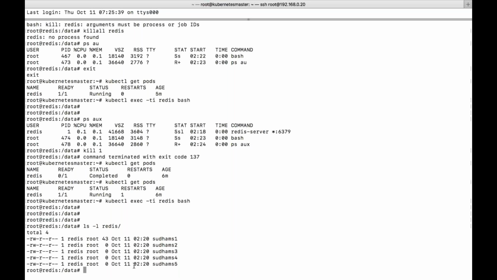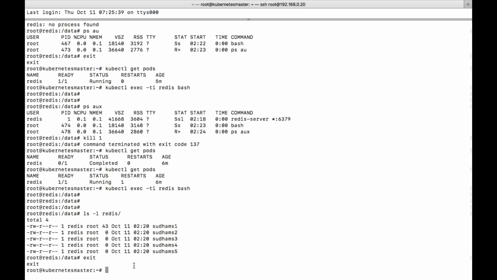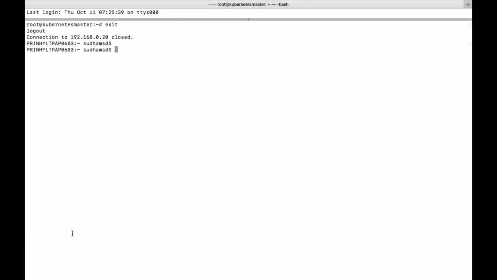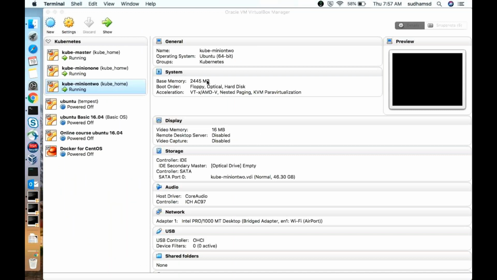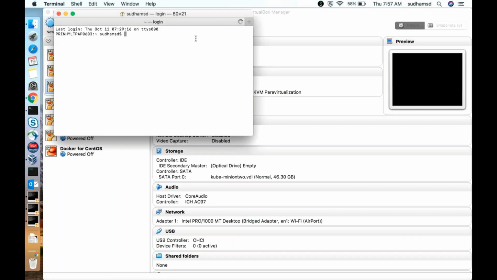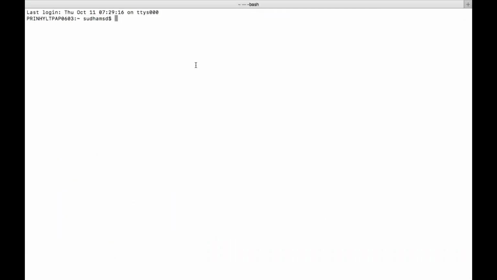If you delete a pod and you recreate it, you cannot see the data. So let us see the second experiment. Let me exit from here. Actually, I need to close this terminal. Just a second, wait. kubectl get pods.